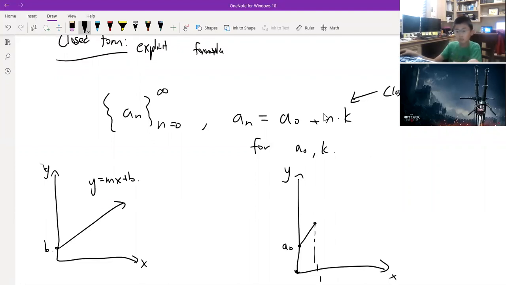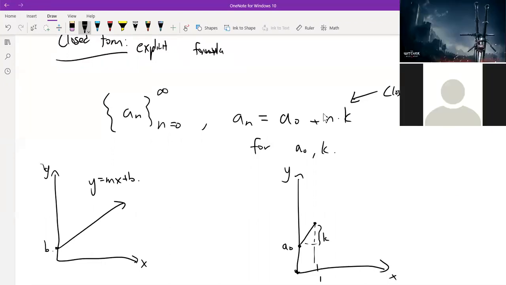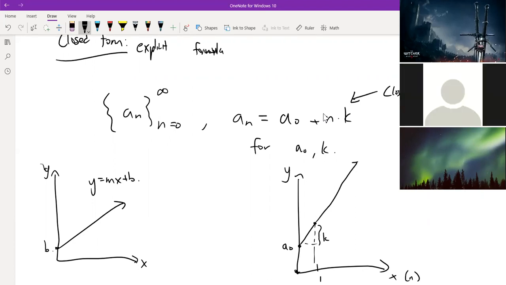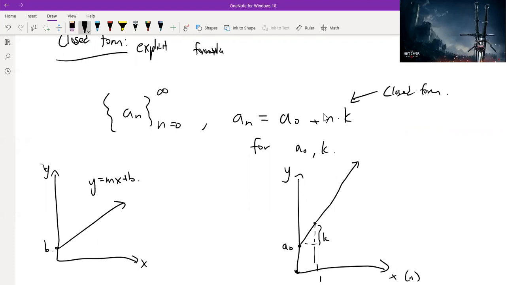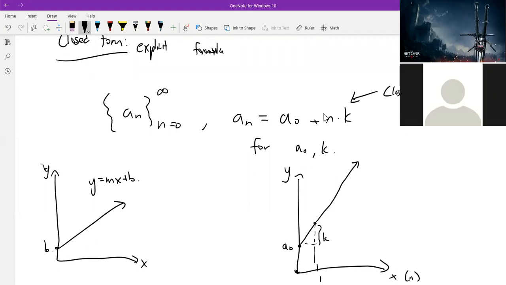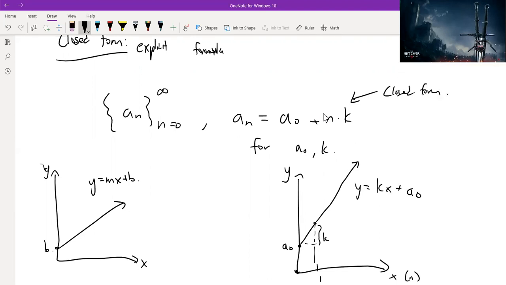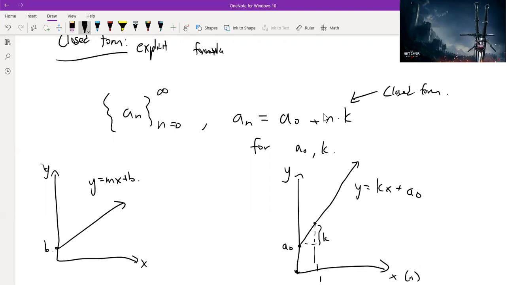So the height difference here, like the increment, the slope is just k for every time we increment our index, n, or in this case, x. So in the end, we just produce a straight line because it's growing at a linear rate. So this has the equation y equals, and the slope would be k, so kx, and the y-intercept is A0. So y equals kx plus A0 is going to be the linear equation corresponding to our arithmetic sequence.